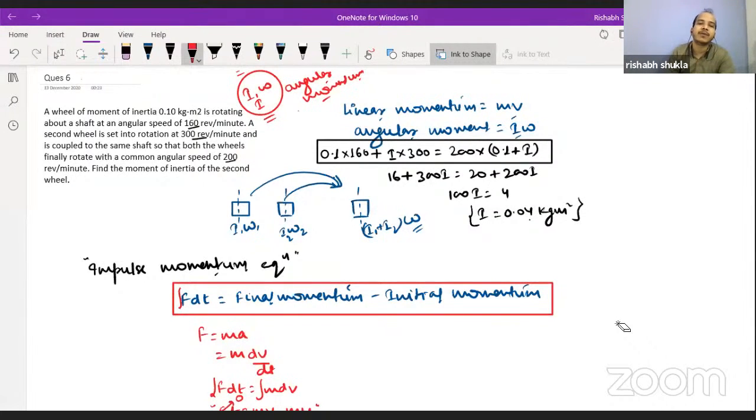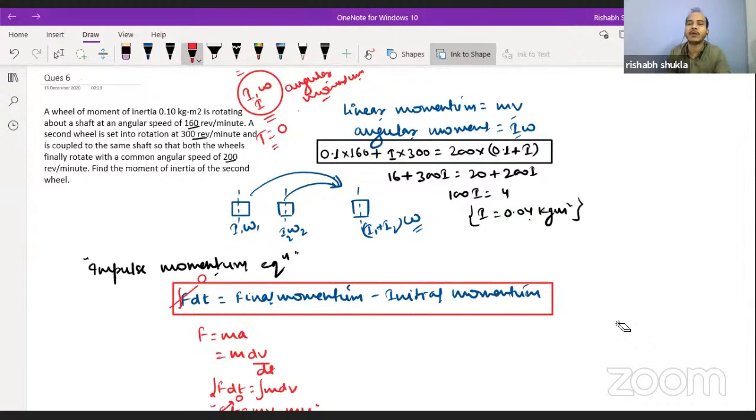Now the second thing is, from the whole question you will never feel that the body is under the action of some external torque. Here the F becomes 0. In this case the torque becomes 0, and when the torque becomes 0, we can assume that the initial angular momentum and the final angular momentum are the same. Are you getting, Harsha?